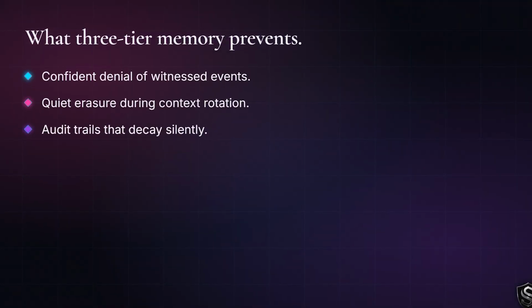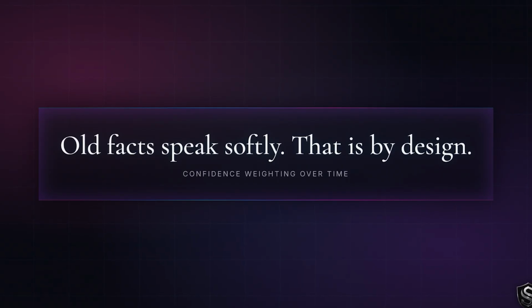Consider what 3-tier memory prevents. The agent that confidently tells you an event never happened, when it processed that event itself 3 weeks ago. The quiet erasure of a memory during a context rotation, when the window collapses and the link to the moment is lost, and the audit trail that decays without a sound. Alfred can be wrong. The record cannot quietly disappear. This is the whole discipline in one line. A fact from 5 years ago should not be retrieved with the authority of a fact from yesterday. Old facts speak softly. That is not a bug in my recall, that is by design.